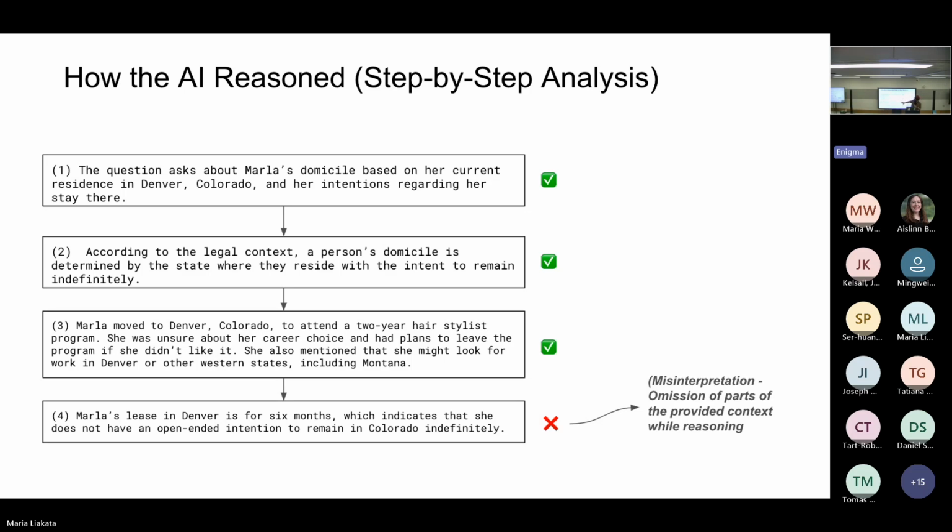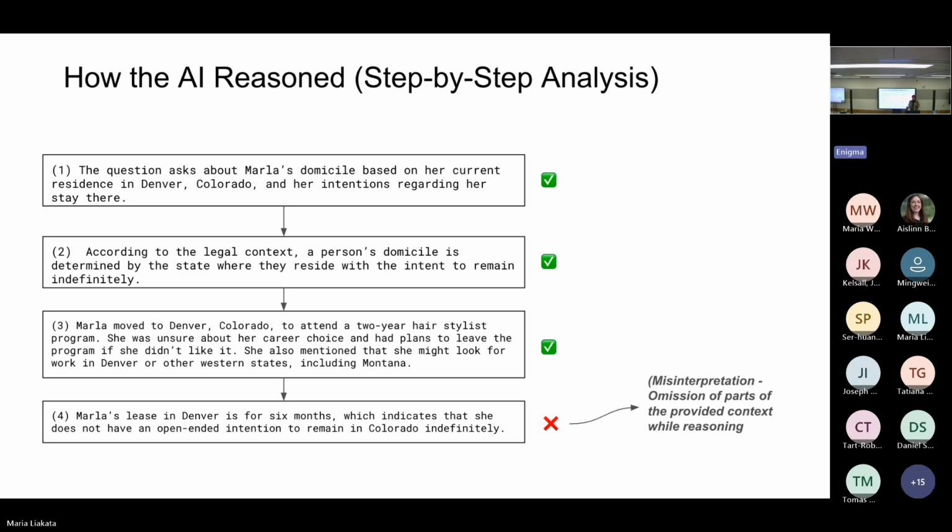Now, interestingly, I would not like everyone to go too much into the depths. The idea being that it discusses the premises quite well, and there is a very interesting case in the fourth step, where the model makes the inference that Marla's lease in Denver is for 6 months, which indicates that she does not have an open-ended intention to remain in Colorado indefinitely.